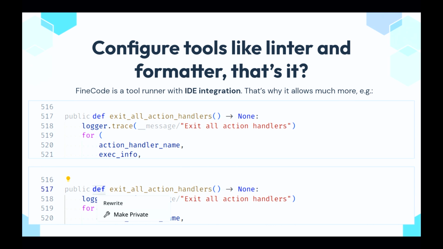With this, we could, for example, easily develop a tool which shows the visibility of module members directly near the definition in the IDE. We don't need to scroll down to all the variables and then back just to check whether this function is public or not. And we could also extend this tool by adding a code action which switches the visibility of this module member. This is just a small example.